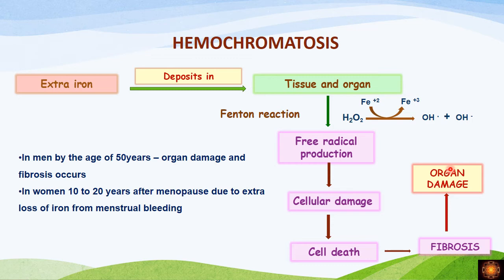This organ damage we see in men by the age of 50 years. But in women, we see it 10 to 20 years after menopause, because during menstrual bleeding, some of the iron will be lost. So manifestation occurs at a later time when compared to men.